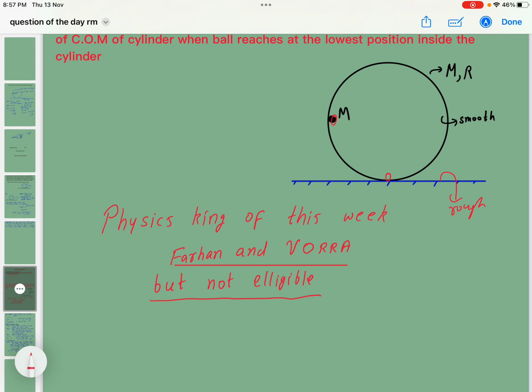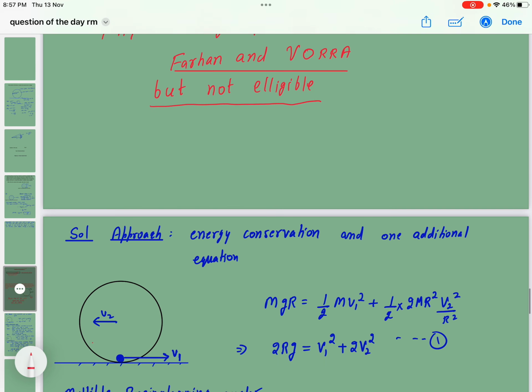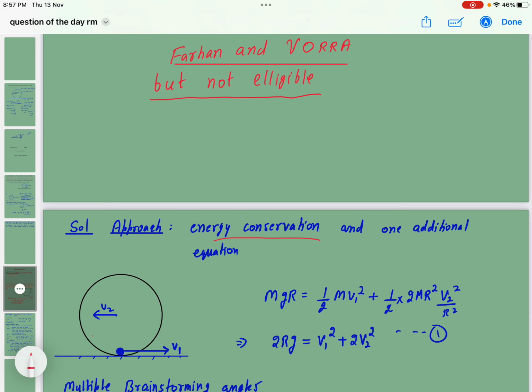So the first equation that we can write is the energy equation. But how many variables are there? Two variables: the velocity of the ball and the velocity of the cylinder. So we need one more equation. Our approach is very easy: energy conservation, and we need to look for one additional equation. By energy conservation, net work done by gravity is equal to change in kinetic energy, so I get one equation. What I need to find is V2, so I just need one more equation.